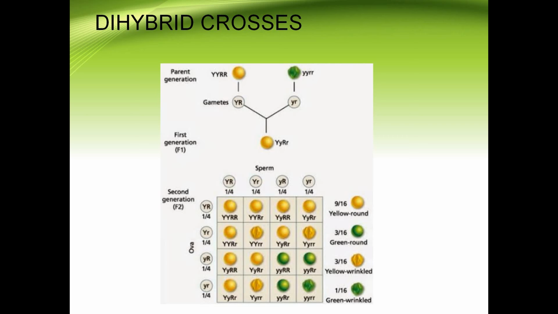When we see physically, the phenotypic ratio of this dihybrid cross is 9:3:3:1. So from this data we conclude that 4 types of seeds appeared: yellow round seeds, green round seeds, yellow wrinkled seeds, green wrinkled seeds.